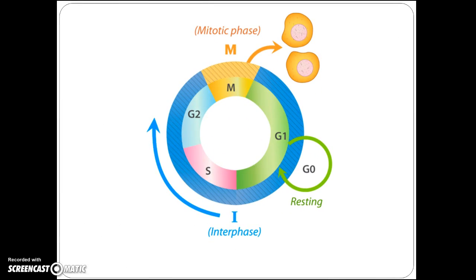The cell cycle consists of three distinct phases. There is interphase, the mitotic phase, as well as cytokinesis. Interphase consists of three phases, G1, S, and G2. During the G1 phase, the cell is metabolically active and continuously grows, but it does not replicate its DNA. G1 is followed by the S phase, also known as synthesis, during which DNA replication takes place. The completion of DNA synthesis is followed by the G2 phase, also known as GAP2, during which cell growth continues and proteins are synthesized in preparation for mitosis.